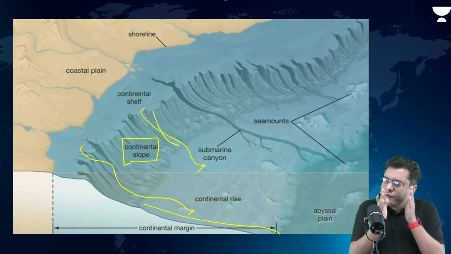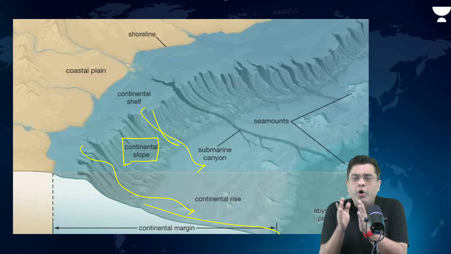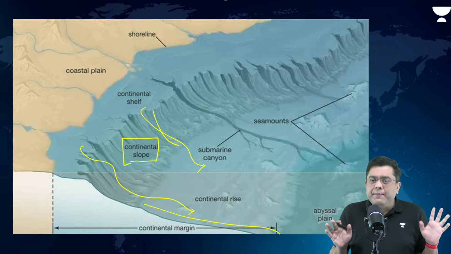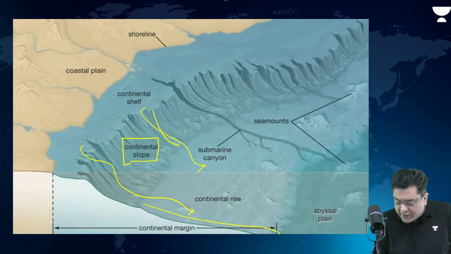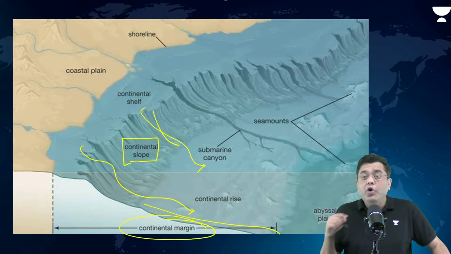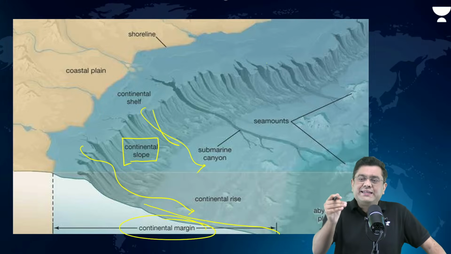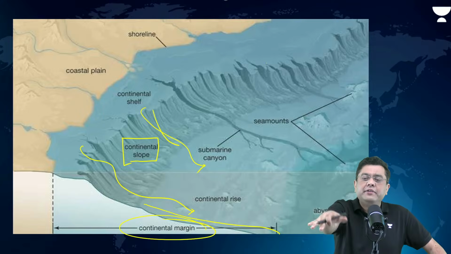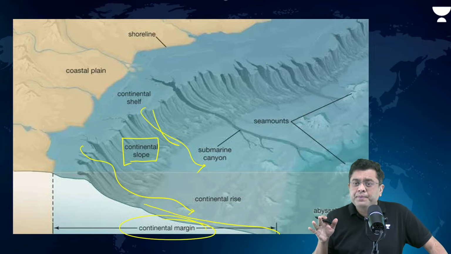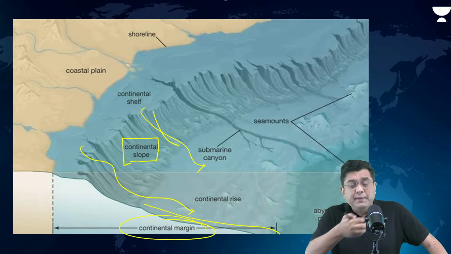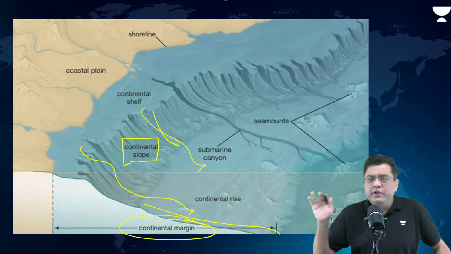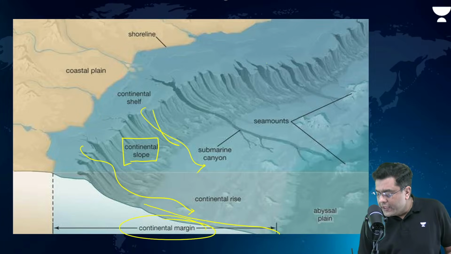A combination of continental shelf, a continental slope, and a continental rise together, all of them combined, is referred to as a continental margin. Meaning what? That this is the extension of the landmass. And the feature of the landmass will also be found in these areas. Either deposits from the landmass, let's suppose the rivers have carried certain deposits, it can be deposited in these areas also. Beyond this, what starts is the oceanic plain.